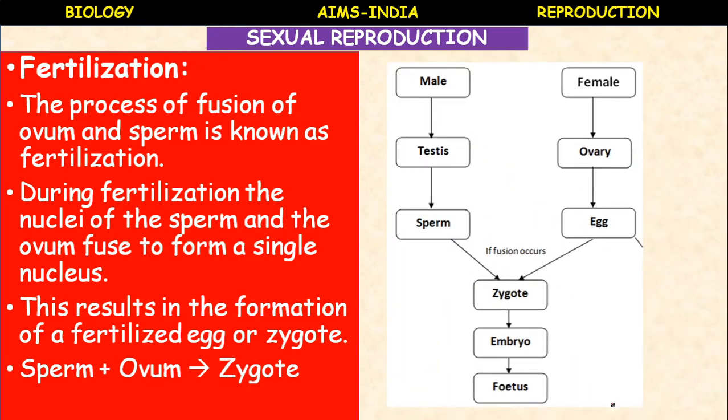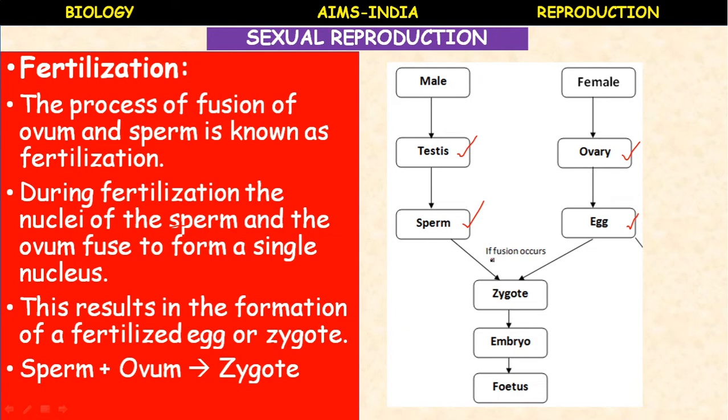Here you can see a flow chart which represents the fertilization process. In the male reproductive system, the male reproductive organ is the testis. After maturation, the testis produces the male gametes called spermatozoa. Sperm is singular, spermatozoa is plural. In the female reproductive system, the female reproductive organ is the ovary, which produces egg or ovum.